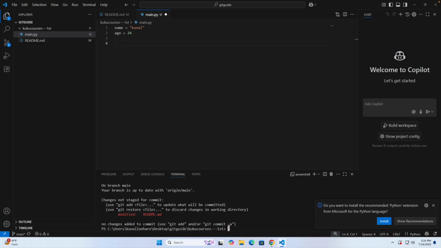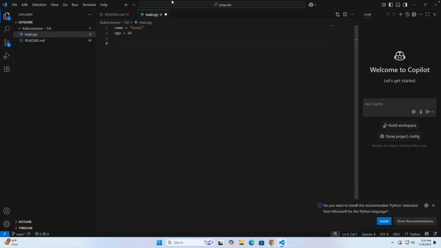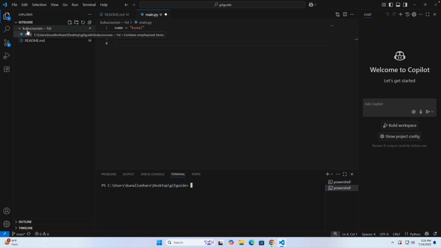Now first save it, control and s to save it, and then write git, sorry, wait, let's close it and create a new terminal. Before that, make sure that you go to this particular folder again.